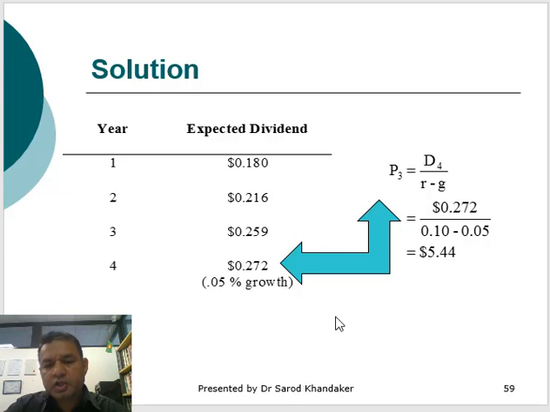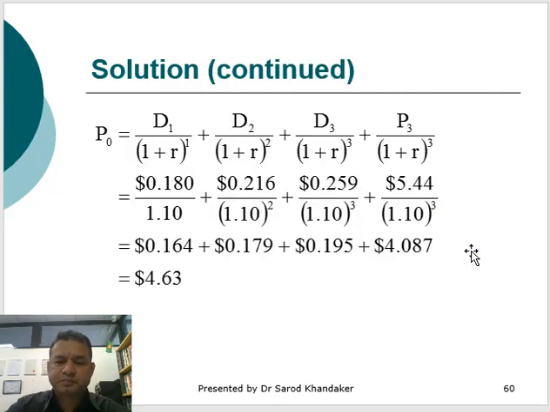So that's what's showing in here. So here we need to calculate the terminal value of the share. Now how we calculate the terminal value? We know the dividend in this period will be 0.272, which is D4, so it's 0.272 divided by R minus G, which is just a constant formula. So if you solve it, you'll find the terminal value of the share will be $5.44.